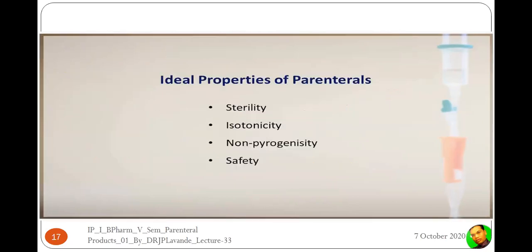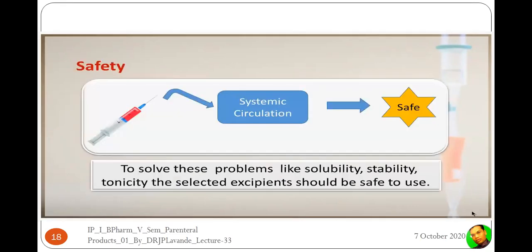So ideally, if we see what properties are required for the parenteral, they should be sterile, isotonic, free from pyrogens, and they should have safety. Now, safety in terms of, when the drug is given, it is appearing in the systemic circulation. So the utmost necessity is that it should be very, very, very safe.